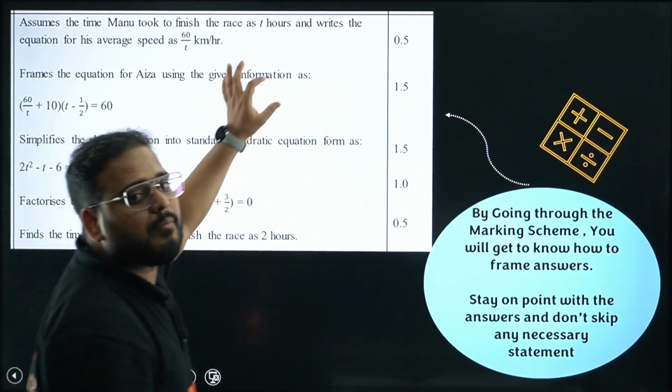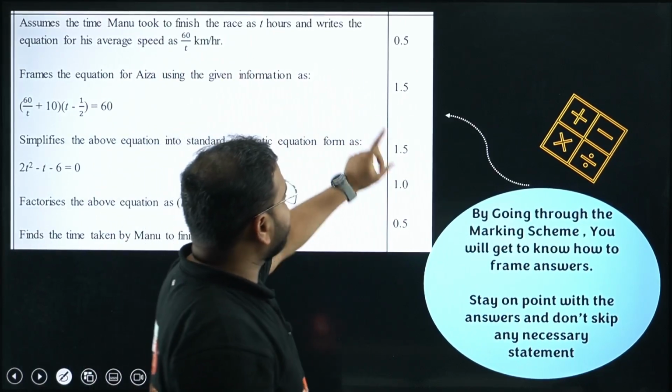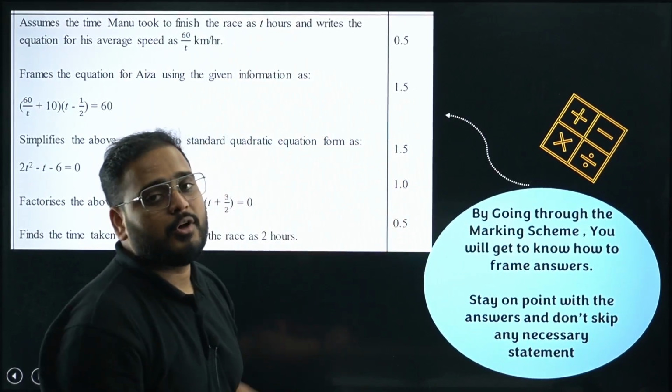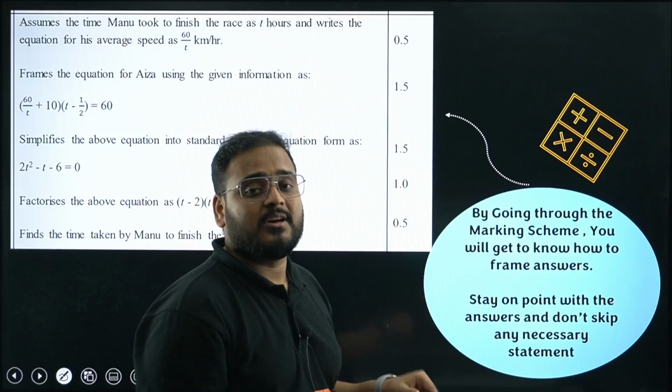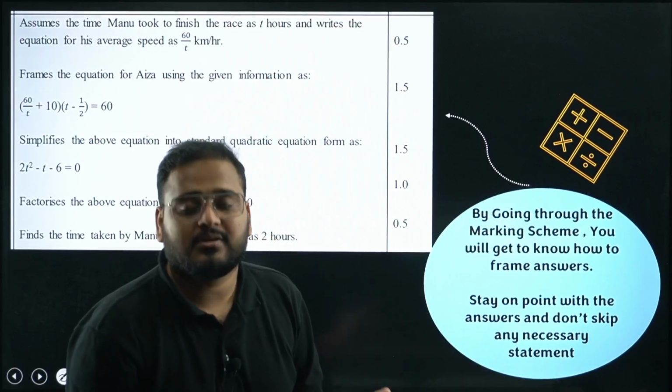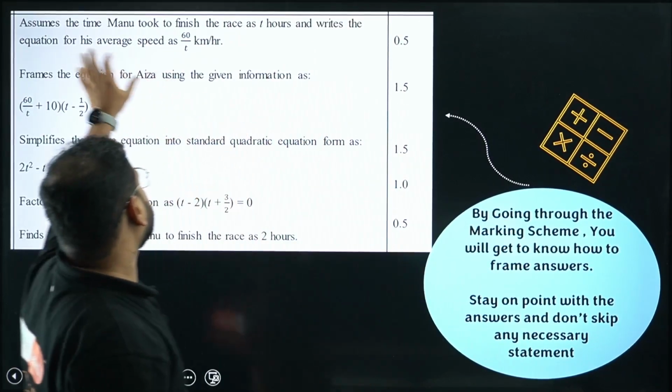How will you answer this, bacha? Marking scheme: 0.5, 1.5, 1.5, 1 and 0.5. So steps are very, very important. Even though, let's say, you don't know everything in the question, whatever you know, just follow the steps. Bacha, first, assumption.